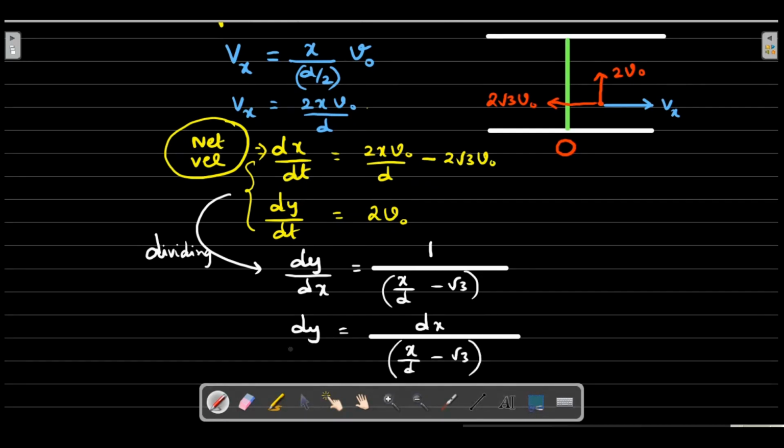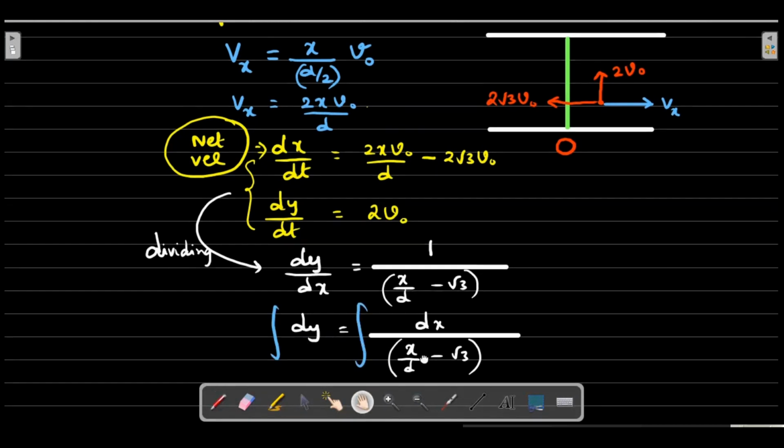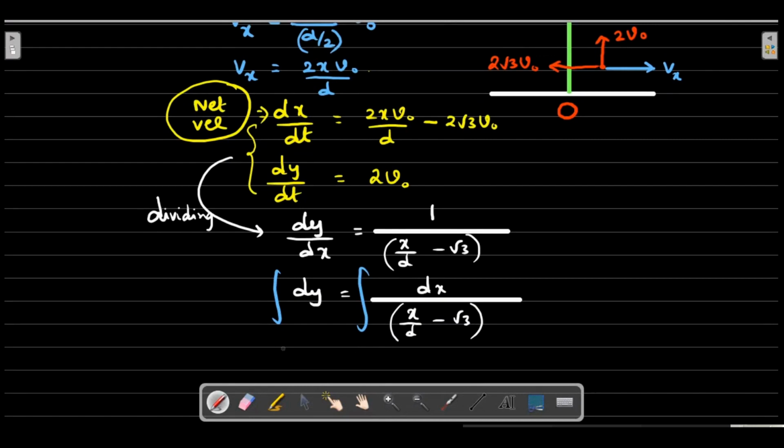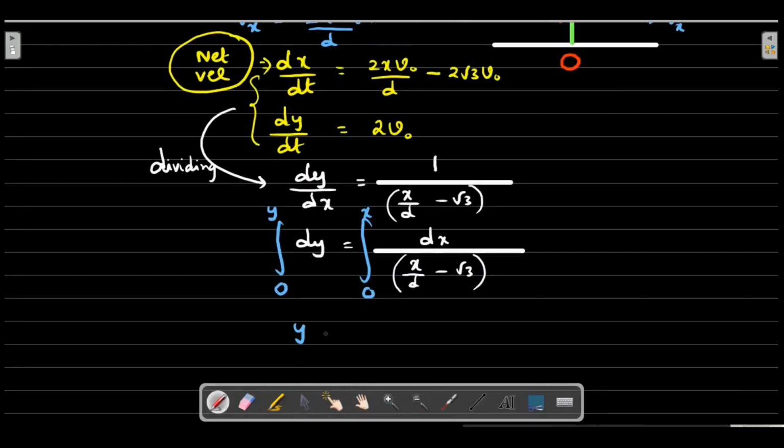And as in any integral, always be careful with the limits. The person or the boat starts at 0 comma 0. So at y equal to 0, x has to be 0, and at any arbitrary y, x is x. This is the way you substitute. So the value of y upon integration gives you a logarithm as the answer.